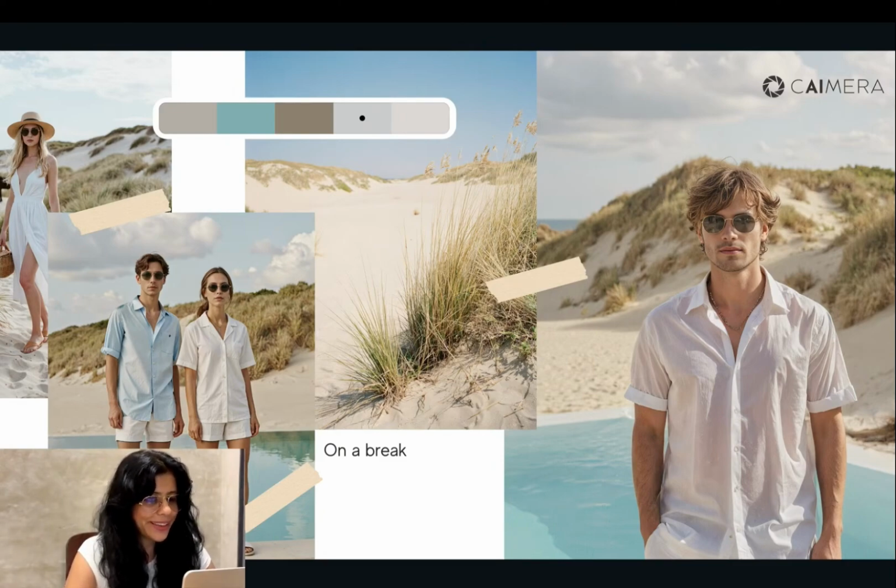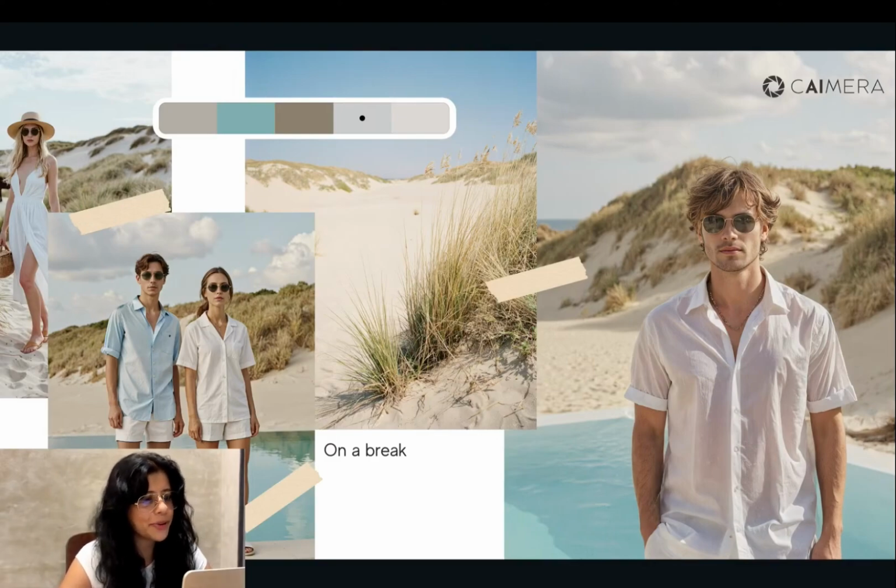So you see here, it's a different kind of resort than the one in White Lotus, but that's our own interpretation of it because why not do something unique? And that's what the campaign ideas tool in Caimera does. It gives you a unique set of ideas and not like an outright copy of the scene.